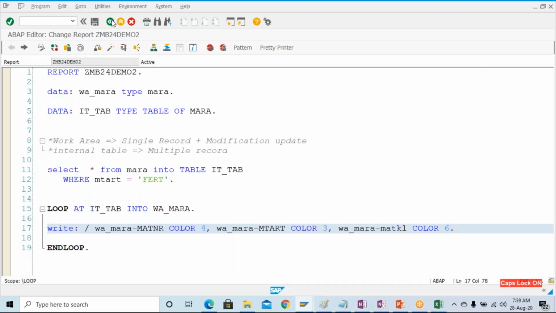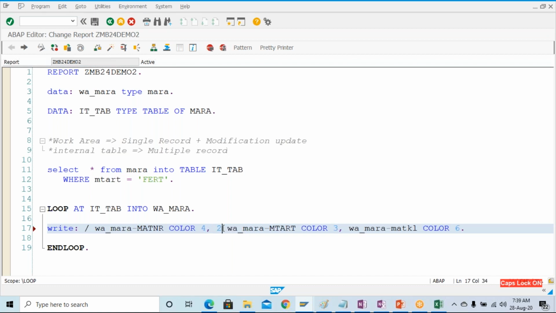If you also want to give some space between the material type and MATKL, or between the MATNR and MTART, you can do that. Suppose I want to give some more space; it's of 18 characters, and I want to give 10 characters more.